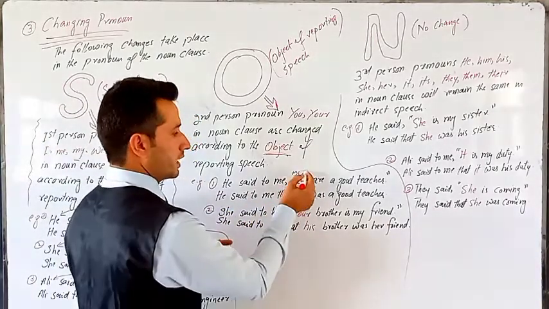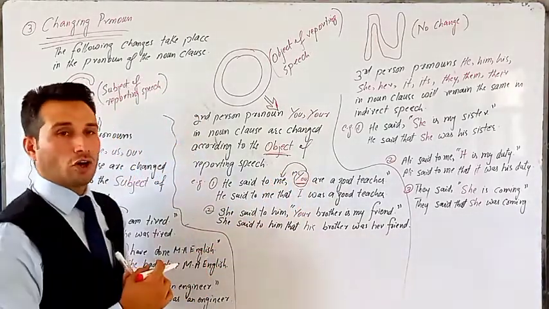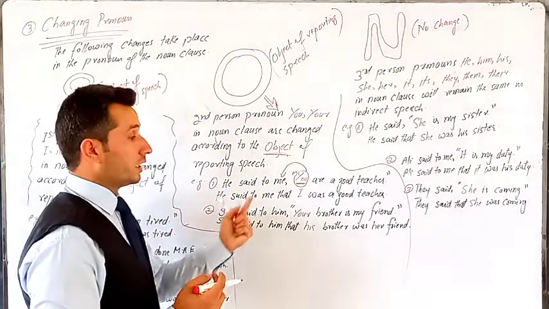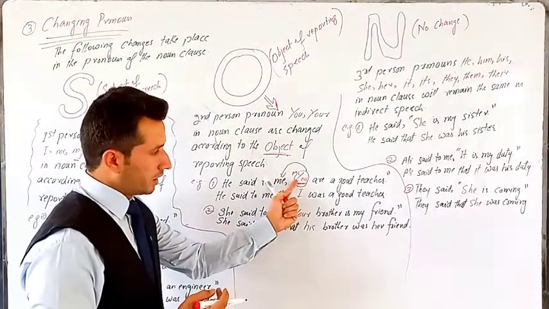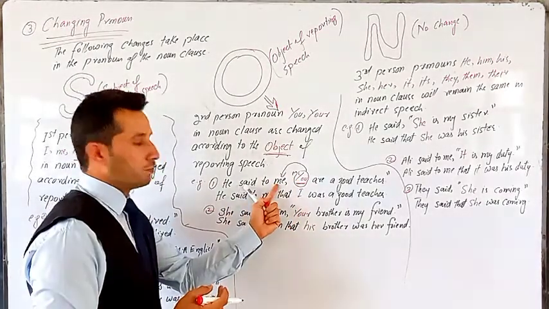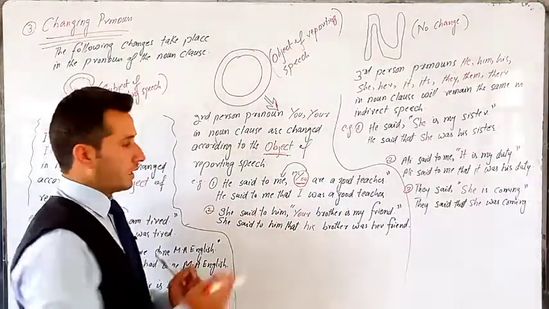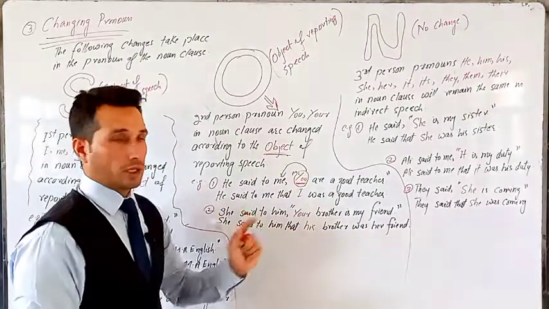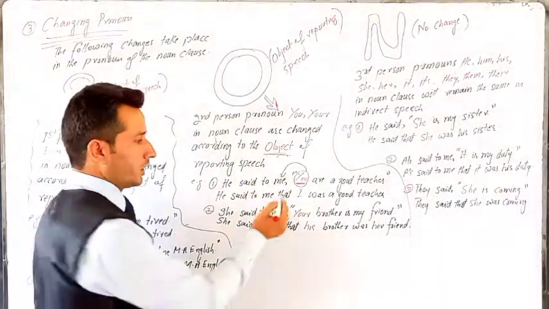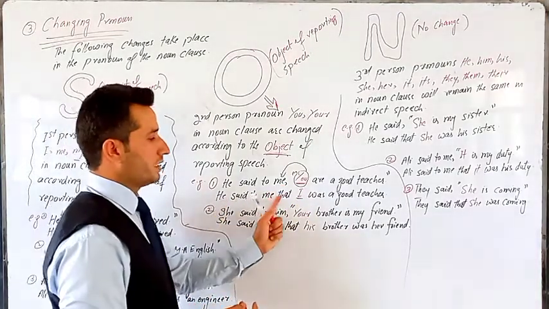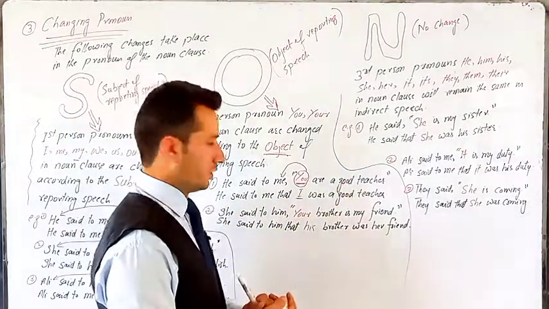This second person pronoun is changed according to the object of reporting speech. So, the object is me. Now, me is objective case, but here you is in subjective form. So, what do we do? We'll change me into subjective case, because we have to change it according to the function of the noun in the inverted commas. So, here me is converted into I. He said to me that I was a good teacher.